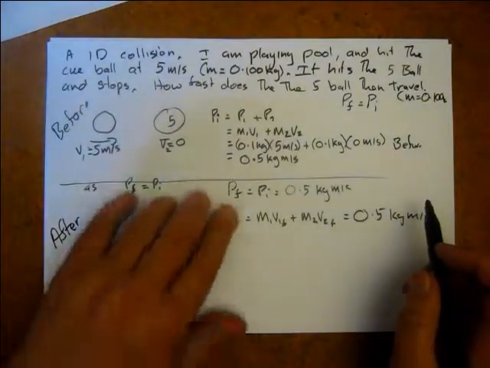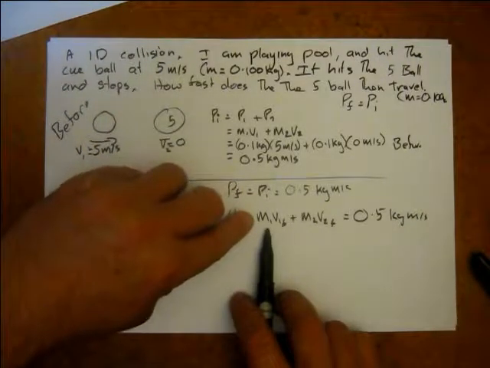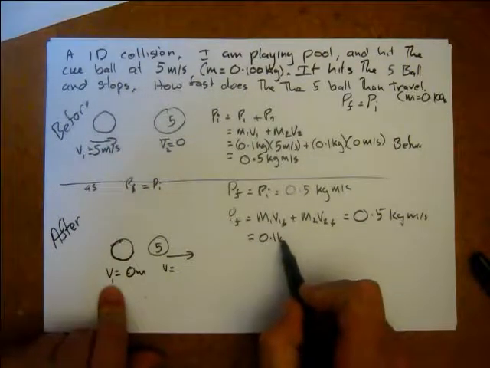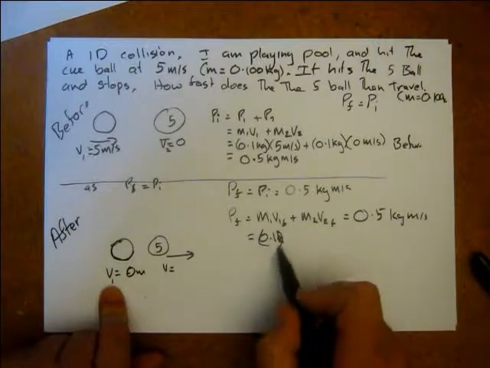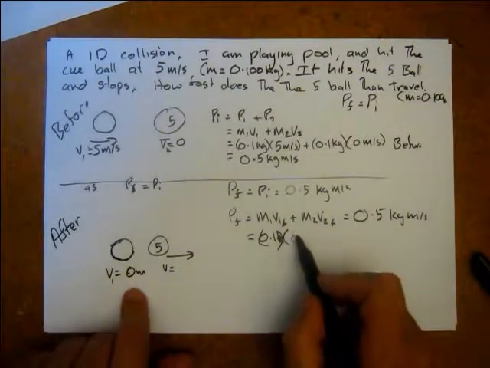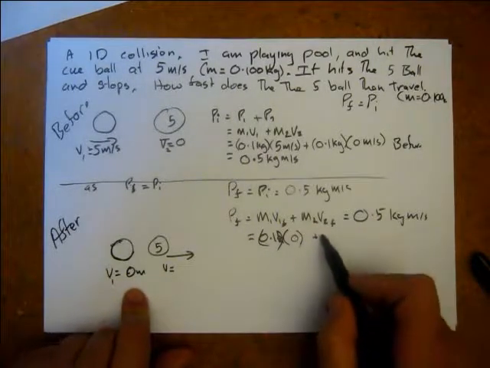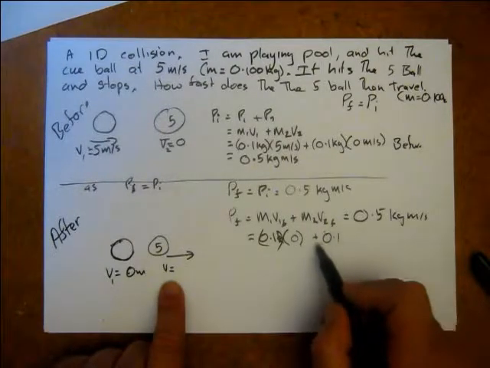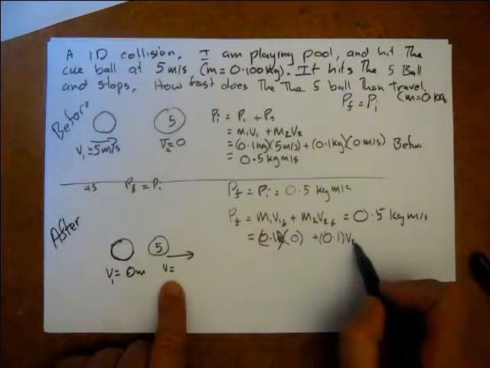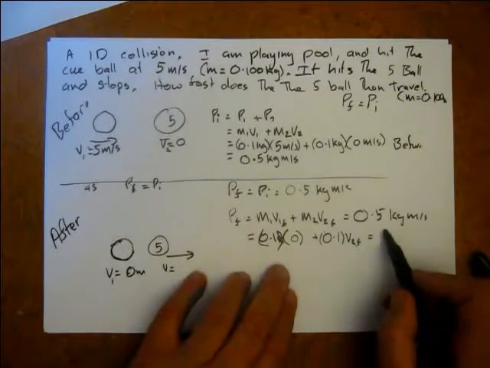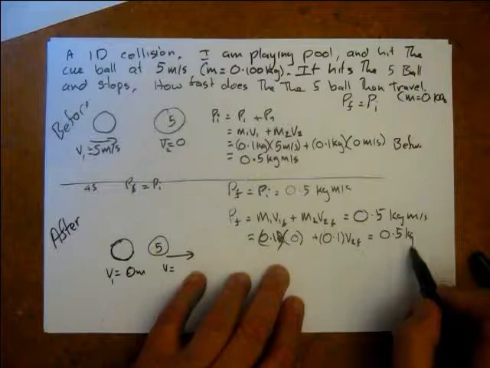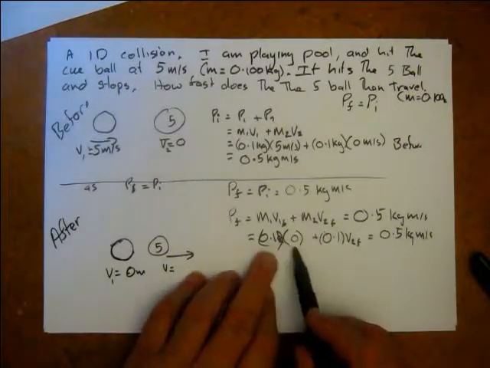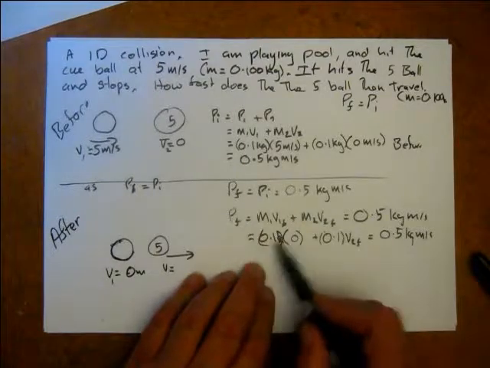Okay. So what do I want to work out? Well, what's mass 1? That's equal to 0.1 kg. Times 0. Plus M2 is 0.1 times V2 equals 0.5 kg meters per second. Because anything times 0 is 0, we can just get rid of that.